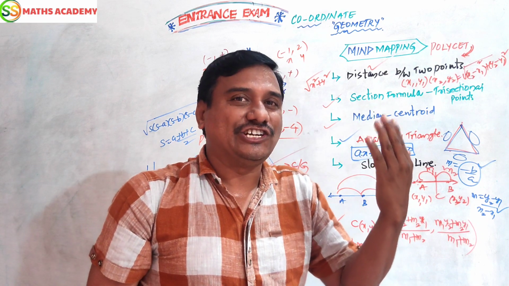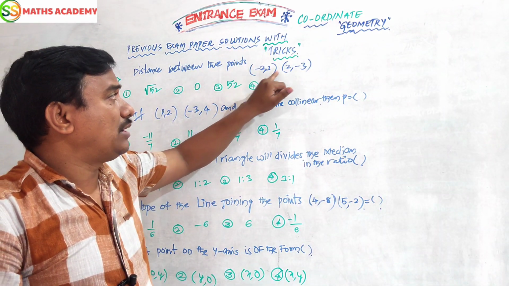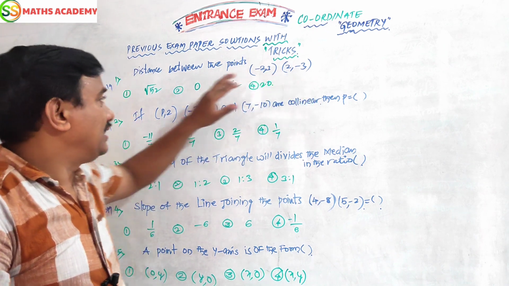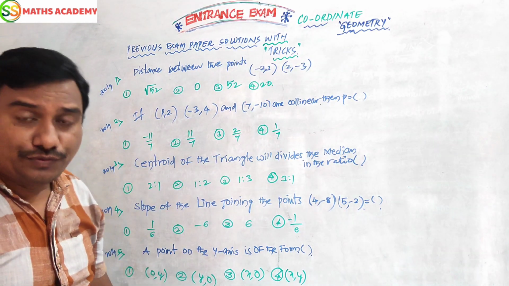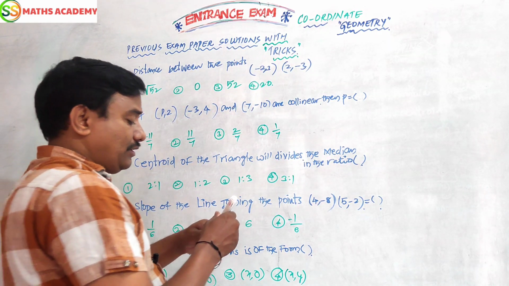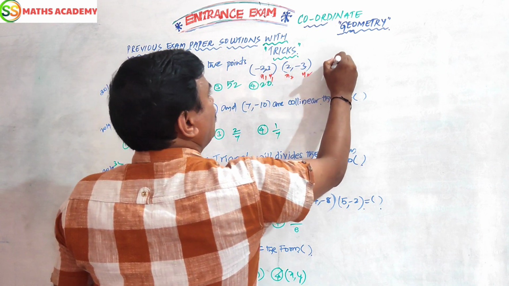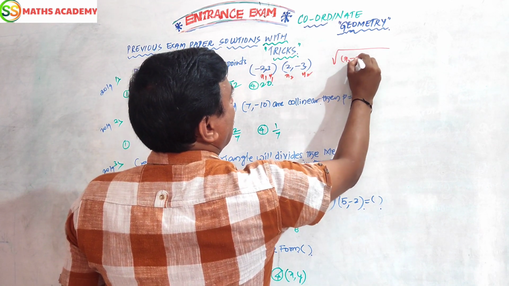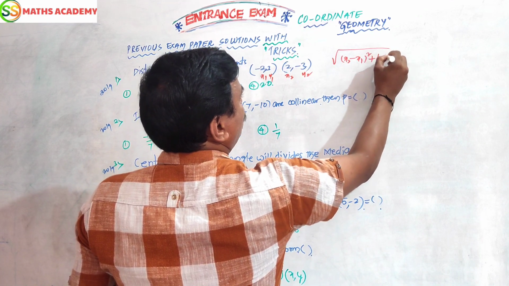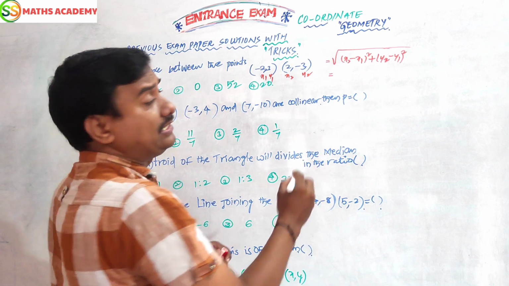Let us see, my dear children. Distance between the points (minus 2, 3) and (2, minus 3). What is the answer? Root 52, 0, 52, or 20? First we go with the traditional method. You know the formula for the distance between 2 points (x1, y1), (x2, y2): root of (x2 minus x1) whole square plus (y2 minus y1) whole square.